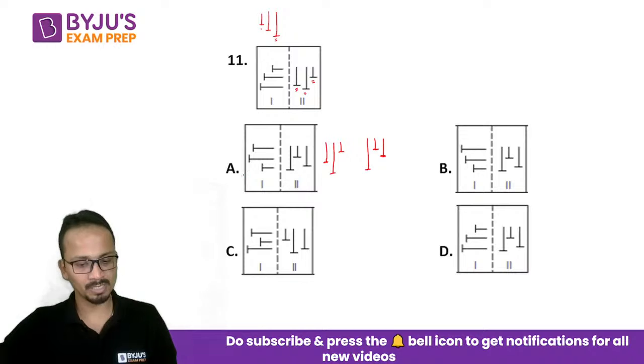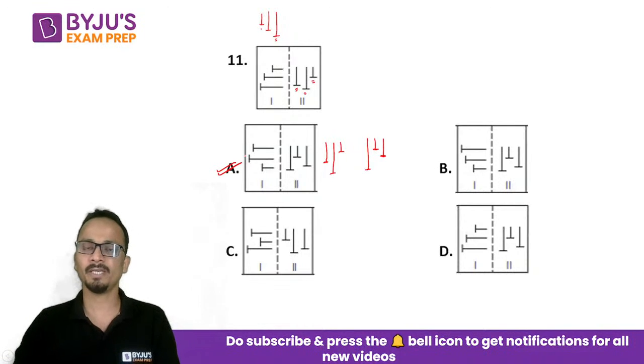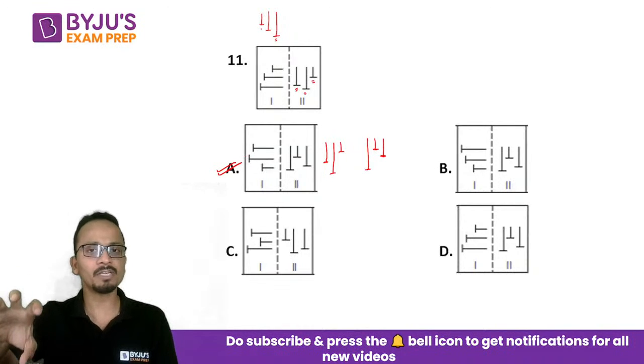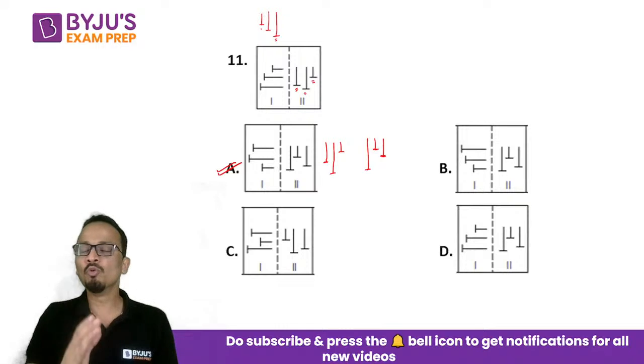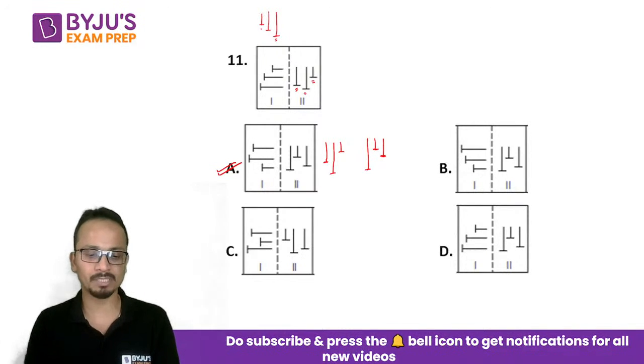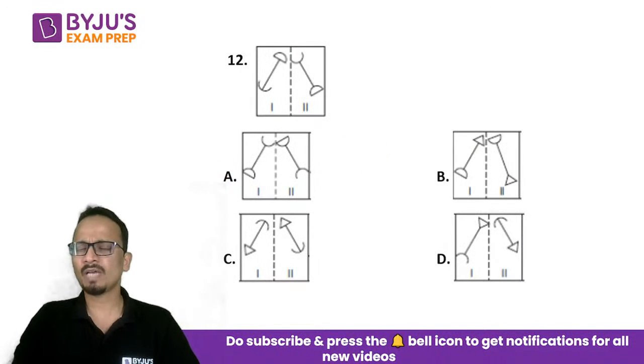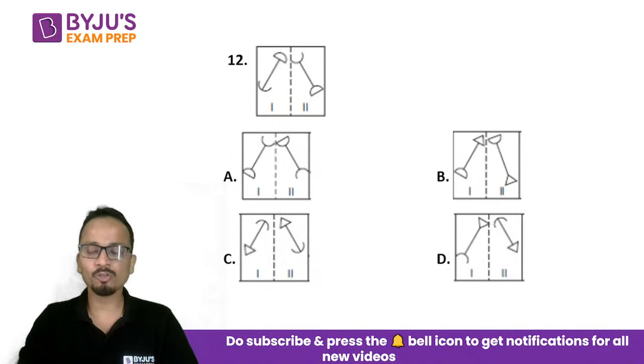So this will happen, and almost all of you would have done the same thing. So yes, the correct answer is option A. So first of all, rotation of the entire figure, and then the movement of these t's, the replacement of these t's has happened. Okay, let's move on to the next question, question number 12, and carefully attempt this one. It is easy for you to commit a mistake in this question.